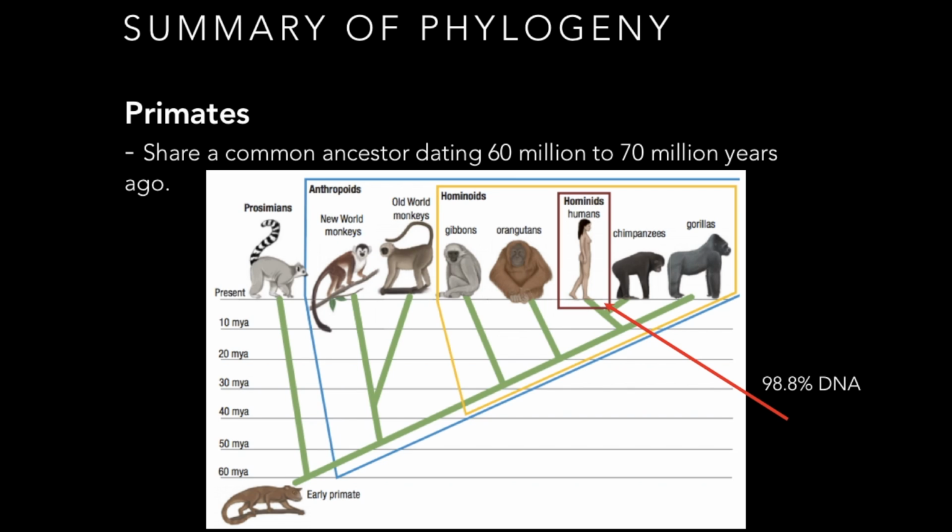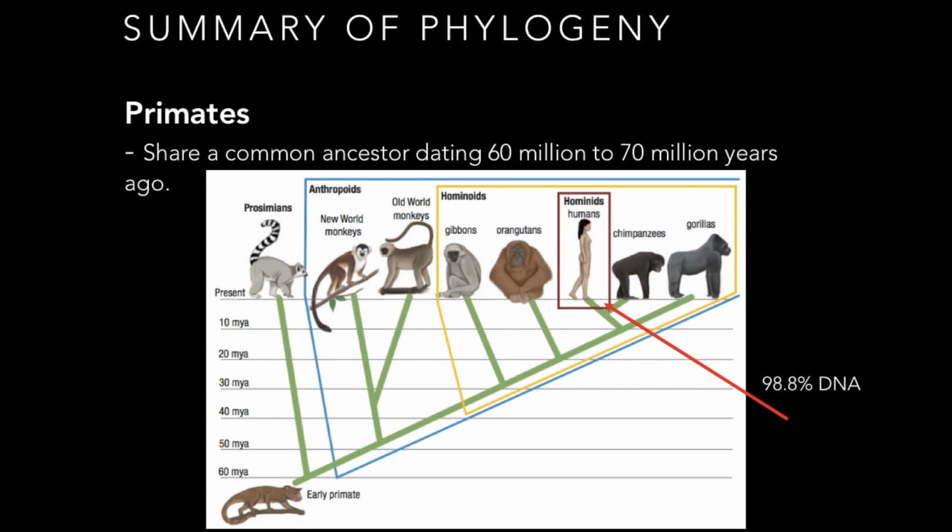I will now give a brief summary of the phylogeny of primates. All primates, including Homo sapiens, share a common ancestor dating back 60 million to 70 million years ago. As you can see, the evolutionary tree branched off relatively early, giving rise to the prosimians and the anthropoids.